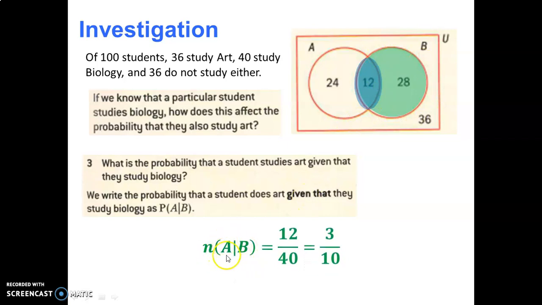The number of students who study art given that they study biology is 12 out of 40. This should not say number here. Let me change this. That should have said probability because we're looking for probability. We know there were 12 students who study art out of the biology group, but since we're looking for probability, we say it's those 12 out of the 40 biology students.